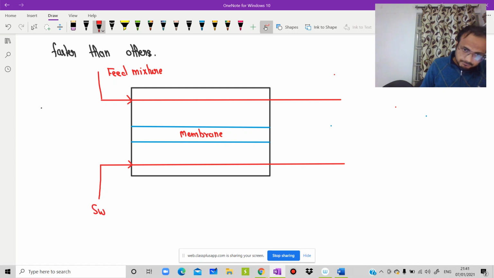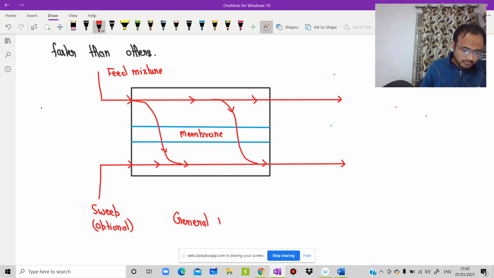Write it down in brackets. This is our general membrane process.